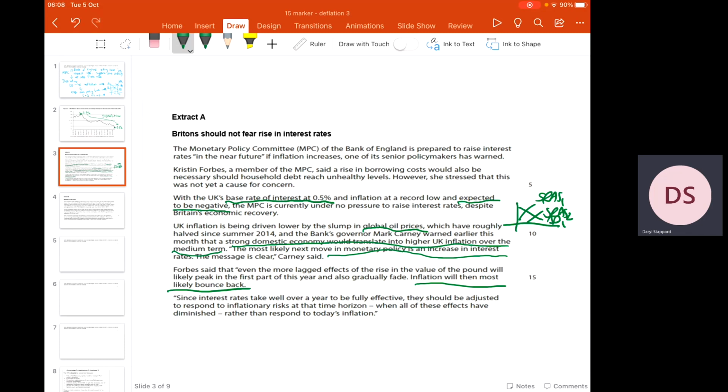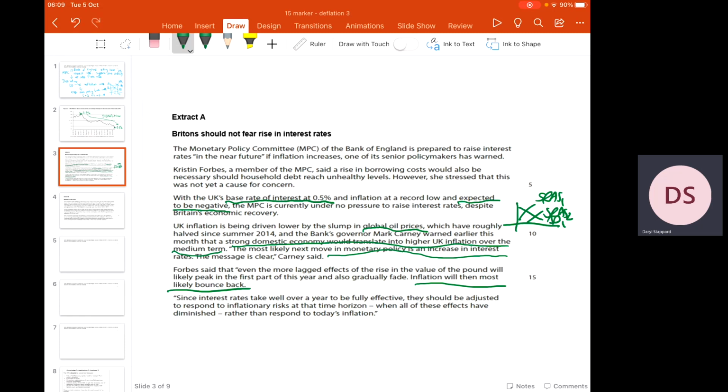And then the final paragraph, since interest rates take well over a year to be fully effective, they should be adjusted to respond to inflation risks at that time horizon, when all of these effects are diminished rather than respond to today's inflation. So all they're saying there then, everyone, is that when you set interest rates, there's a time lag. The impact of them might not be felt for a year or so. So with that in mind, when you set interest rates, you're not basing on what the inflation rate is today. You're thinking forward. So what will it be in a year's time?